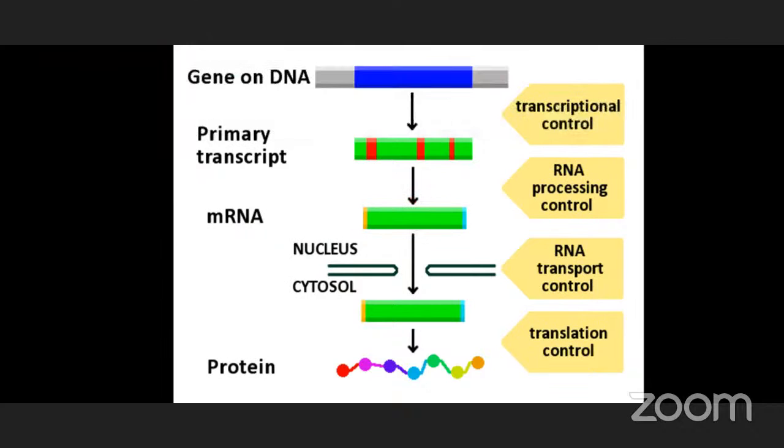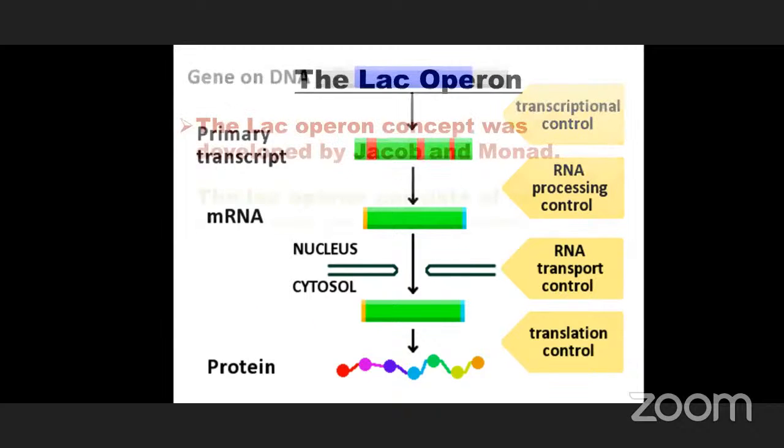This messenger RNA is formed inside the nucleus and transported into the cytosol or cytoplasm, where it is involved in the translation process to synthesize the protein. This total process is considered as gene regulation or regulation of gene expression.